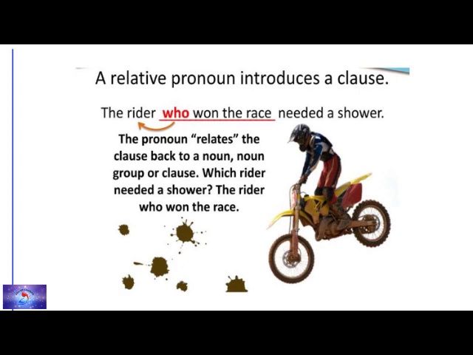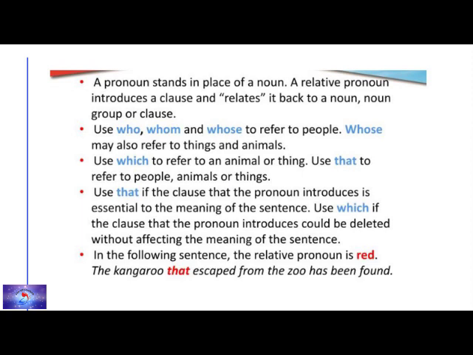Which rider needed a shower? The rider who won the race. So who won the race refers to the subject rider, the noun. Okay, same way, a pronoun stands in place of a noun. A relative pronoun introduces a clause and relates it back to a noun group. So usually we use who, whom and whose to refer to people. Whose may also refer to things and animals. We use which to refer to an animal or thing, and we use that to refer to people, animals or things.